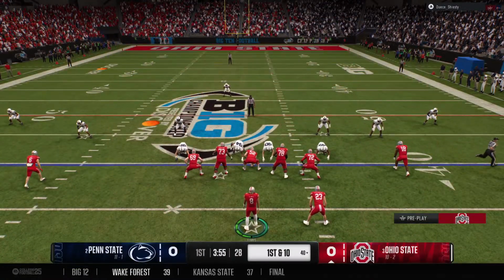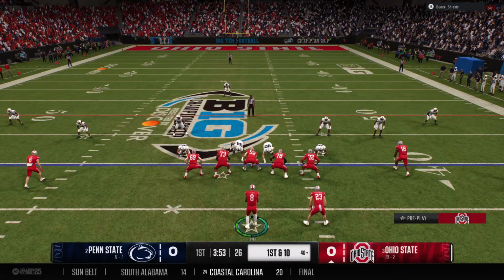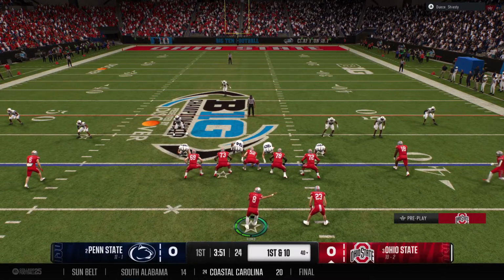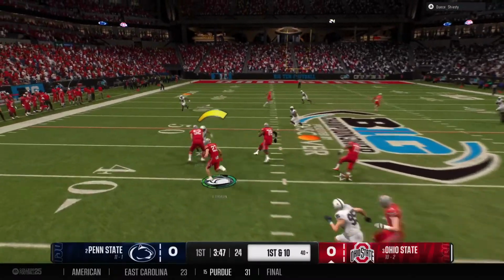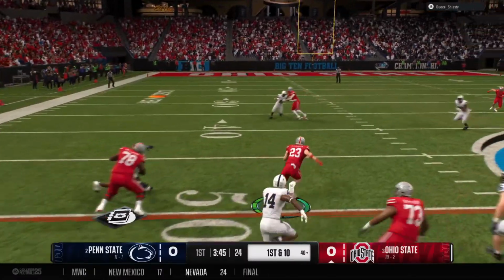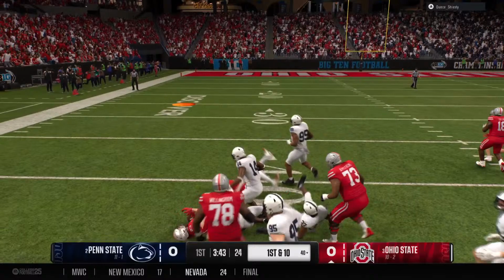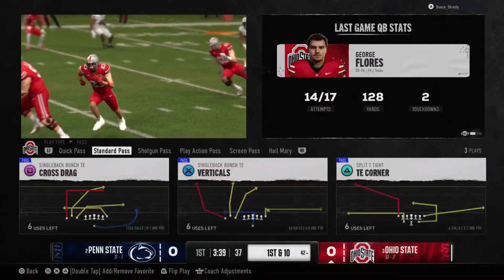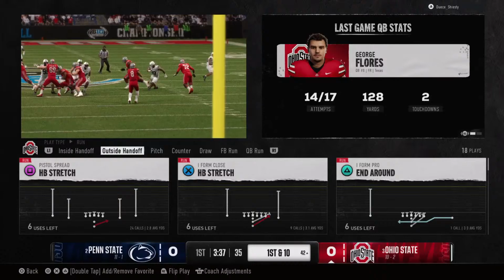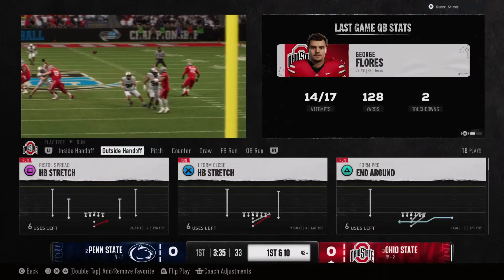Buckeyes getting set on 1st and 10. Moving the receiver around pre-snap. Defense is coming after him. It's a screen pass complete to the running back. Breaks loose at the 45. And they're finally able to stop him. The great execution on the screen pass fooled the defense there. Nice throw and catch here for the Buckeyes.